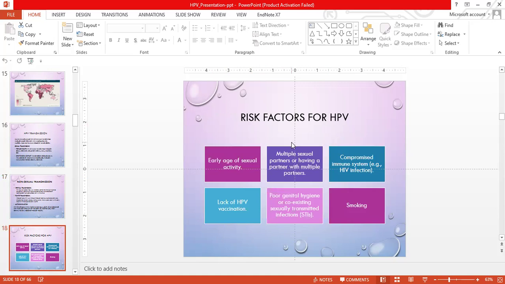Risk factors for HPV include early age of sexual activity, multiple sexual partners or having a partner with multiple partners, compromised immune system like infection by HIV, lack of HPV vaccination, poor genital hygiene, coexisting sexually transmitted infection, or smoking.